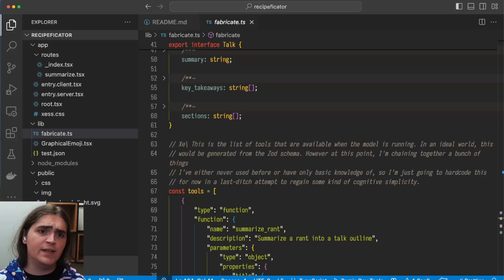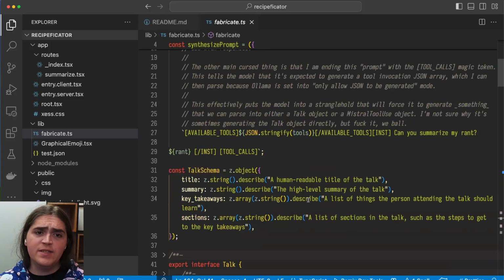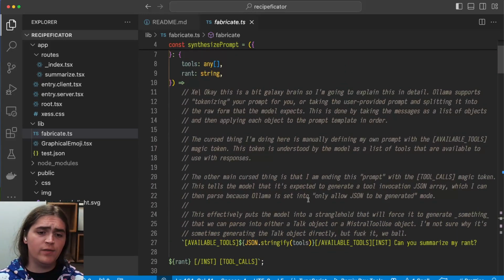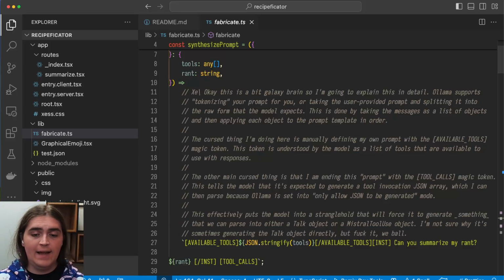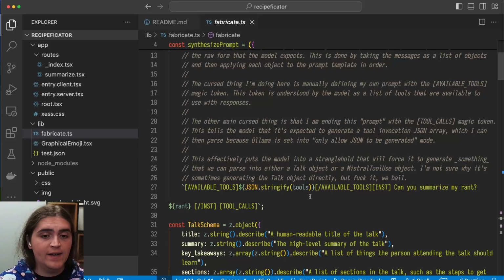It's really cool, it's really simple, and it abuses the fact that if you disable all of the prompt templating for you, you can generate the prompt that directly puts the model in "I am about to be calling a tool" mode. And then, bam, there you have it. It's right there.